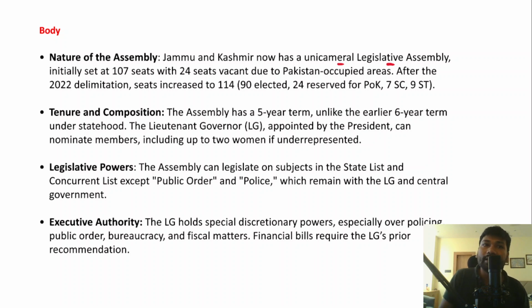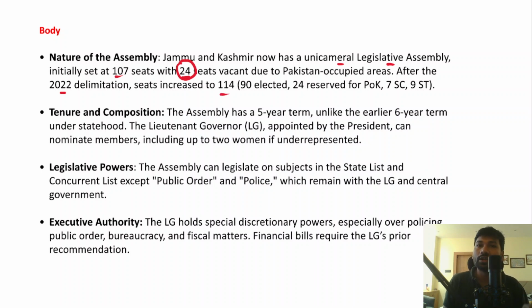And in fact, initially there were 107 seats with 24 seats vacant due to the Pakistan occupied Kashmir, because some seats are also given to the Pakistani occupied Kashmir as well. However, these 24 seats are vacant because these seats were given to the Pakistan occupied areas. However, after the 2022 delimitation, seats increased to 114.